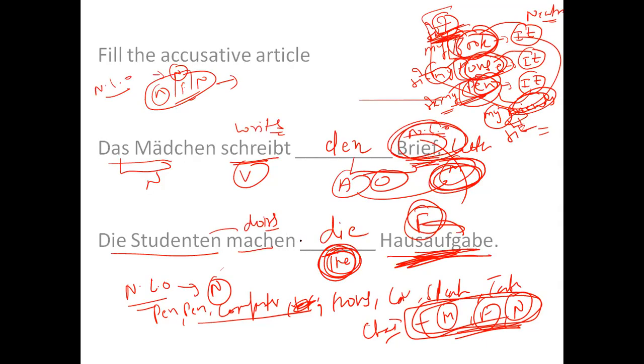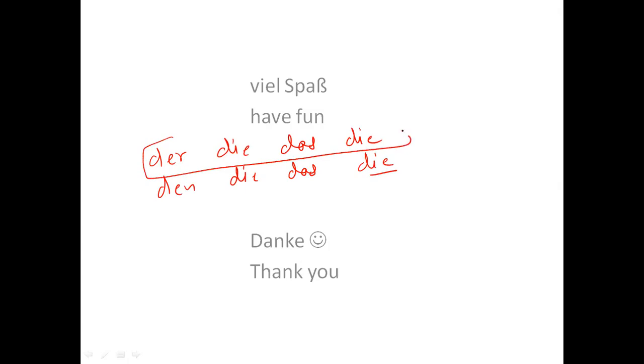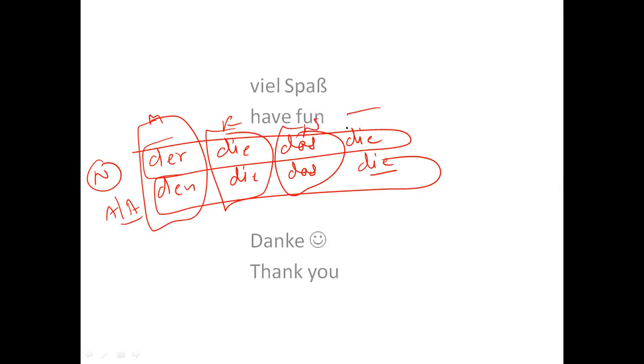Okay, so I hope this part is clear to you, and now you are aware of it. Then when should I use them? When shall I write die, das, and die? So we have learned this article table, right? The first row is known as nominative article. The second row is known as accusative definite articles, and the first column is for masculine, second column is for feminine, third column is for neutral, and fourth column is for plural, right?